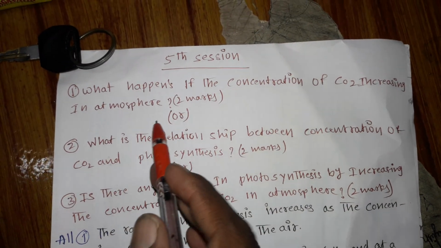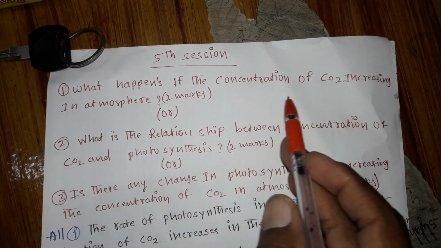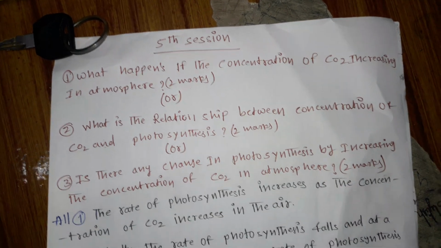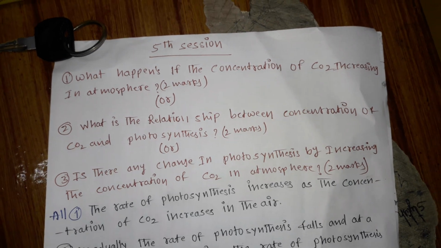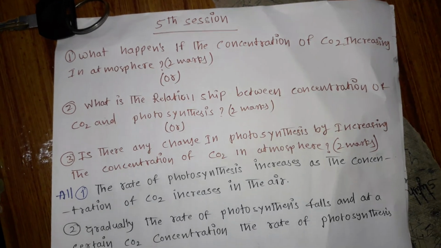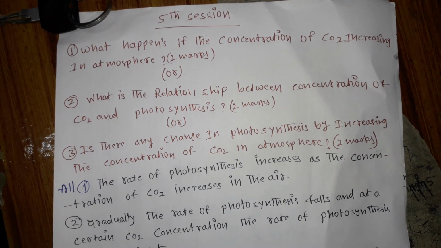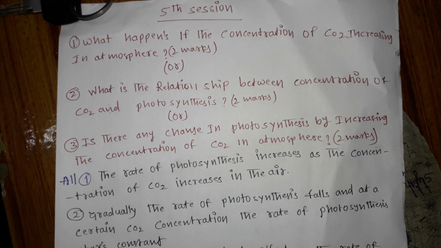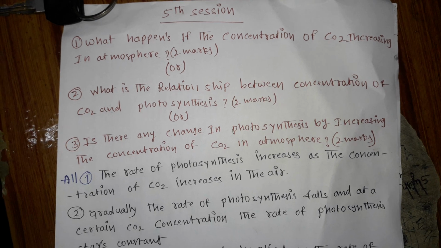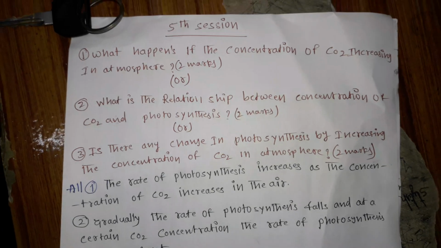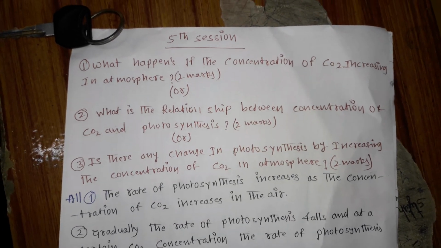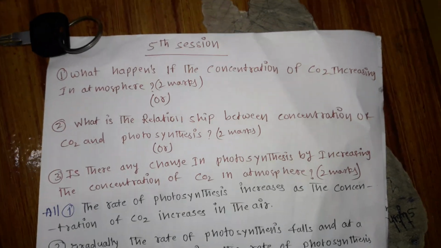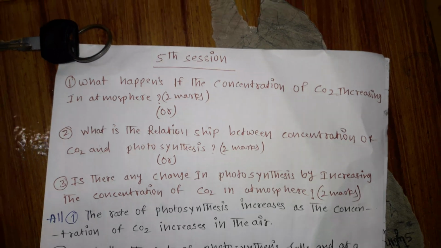What happens if the concentration of CO2 increases in the atmosphere? It is a 2 mark question. What he is asking is, what happens if the concentration of CO2 in the atmosphere increases. So there is one ratio, there is one ratio, that should be followed in photosynthesis.